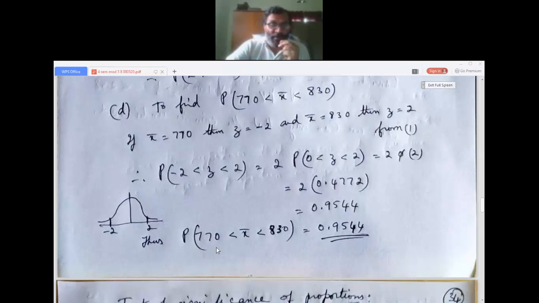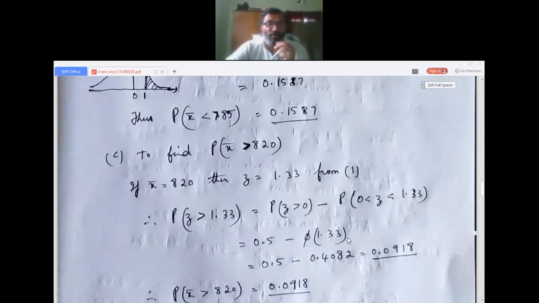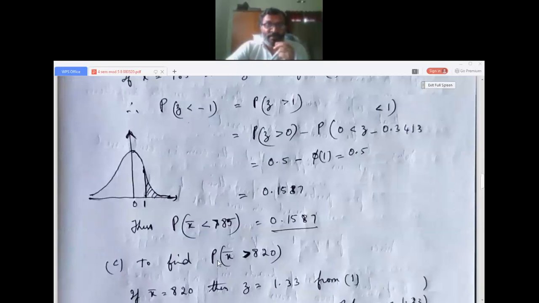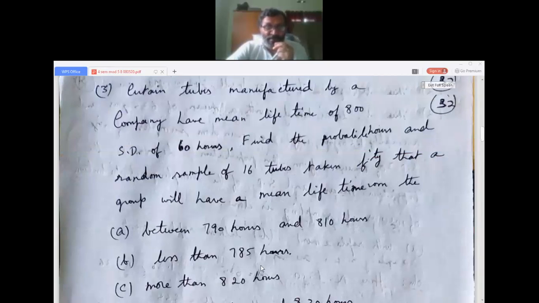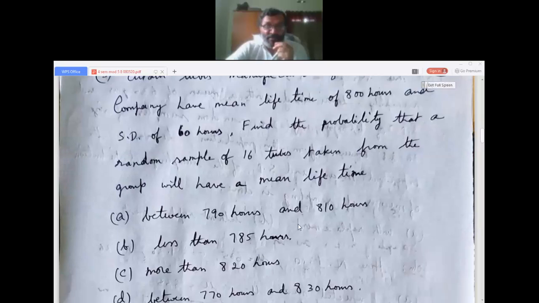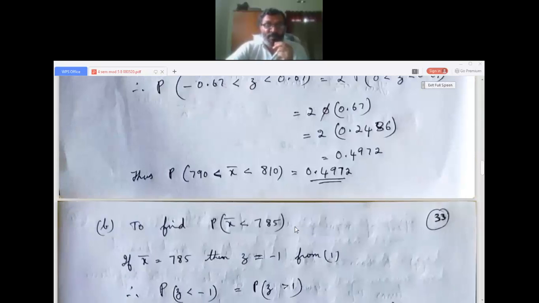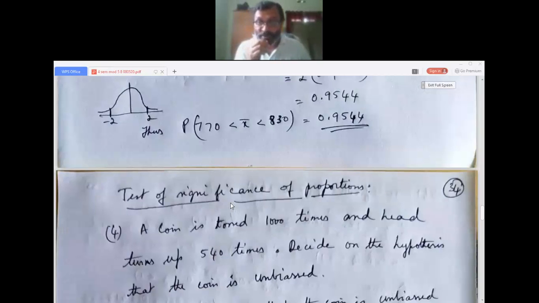So the probability P of 770 less than X bar less than 830, that is the mean life of the tire or the tube, between 770 hours and 830 hours is 0.9544. The question is to find the probability that a random sample of 16 tubes taken from the group will have a mean lifetime between 770 hours and 830 hours. Okay, this much problem I solved in the basics of sampling.